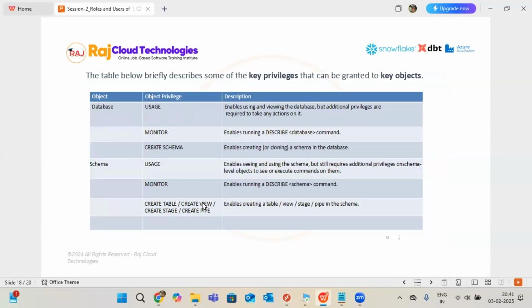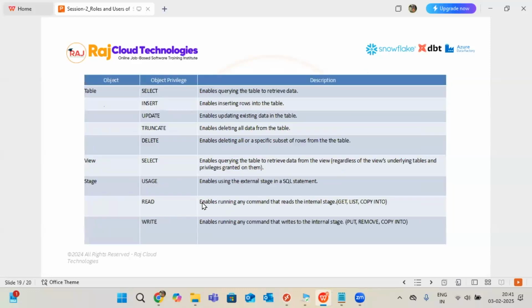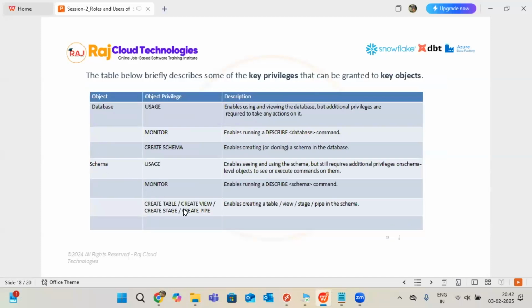Maybe can you go to that next slide? There I mentioned only select. Correct. Here, view has select, right? Generally a view is for select only, we just read the data. And we should also have access to create the view, right? Basically, that is okay. What I'm saying here is the object level. I'm saying view, but under a view you cannot create a view. Under a schema you can create a view.